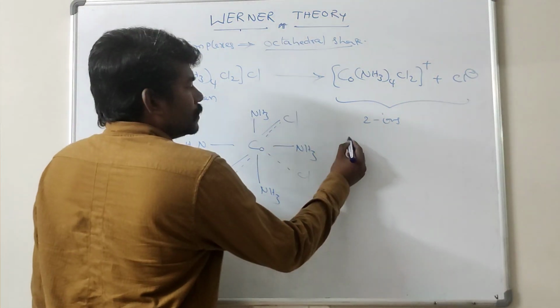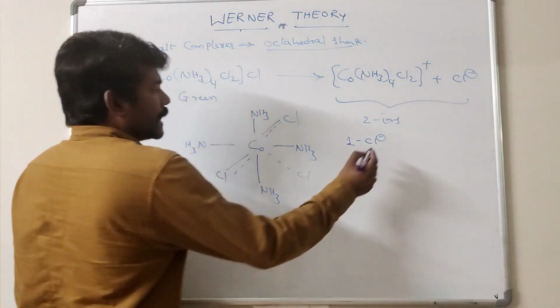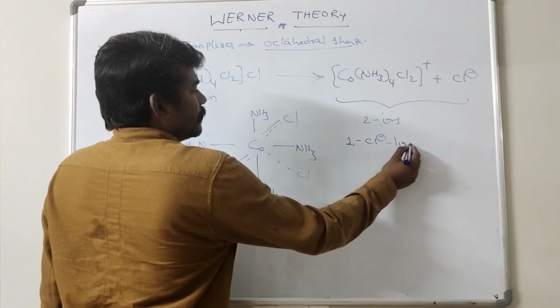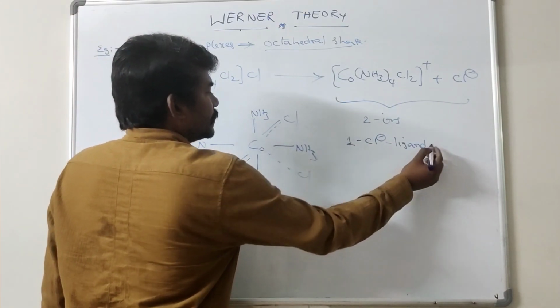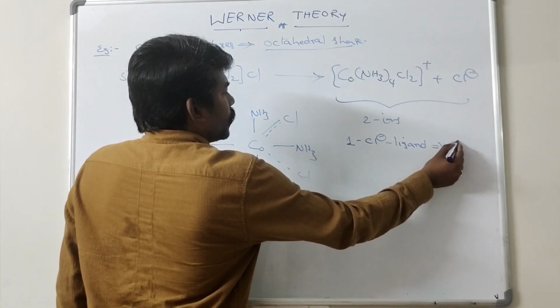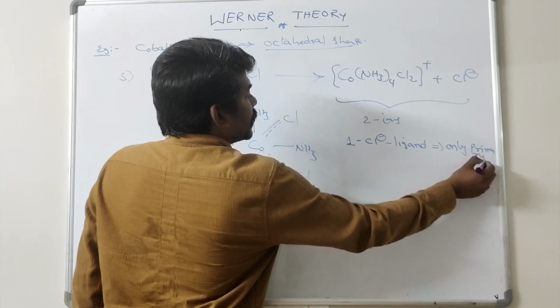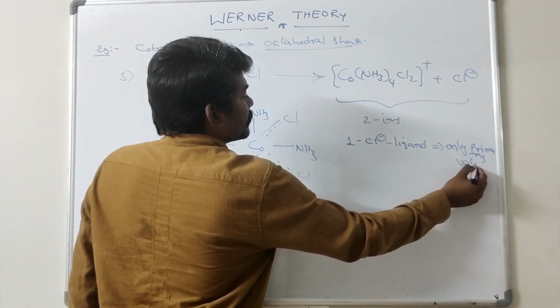So you have to remember, 1 chloroligand shows only primary valence.